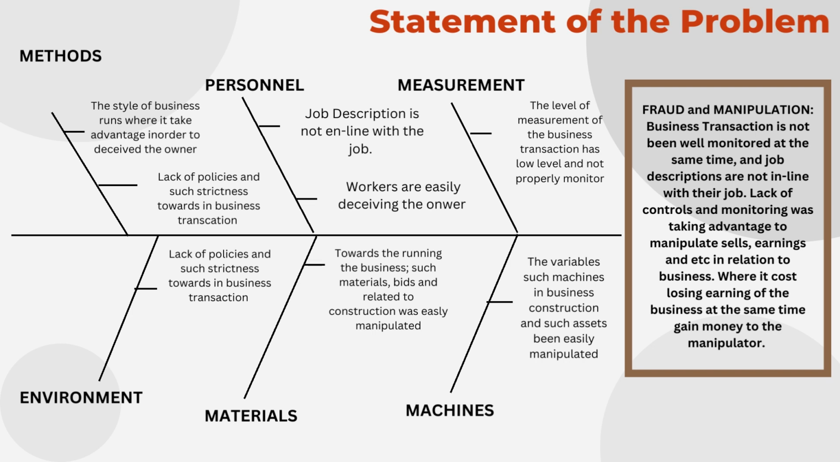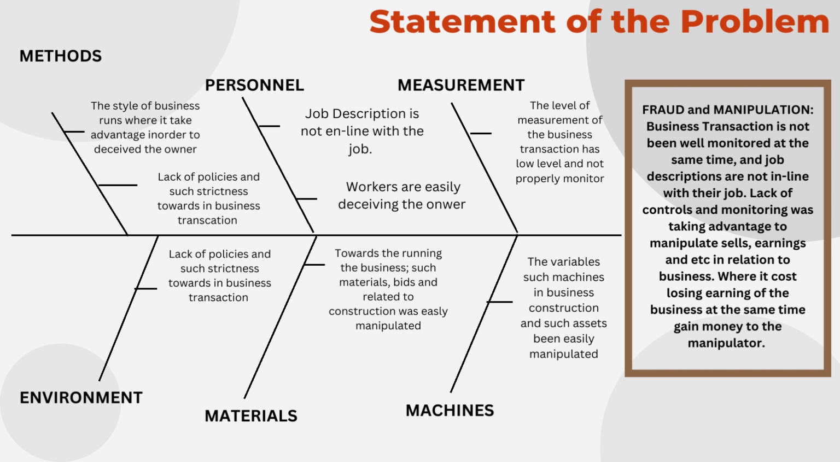Now for the methods, the emphasis here is that the business styles were taken advantage of and deceived by the owner, with a lack of policy and strictness towards the business transactions. For personnel, the job descriptions are not in line, there are overlaps, or workers are deceiving the owner itself. For the measurement, the business transactions have been at a low level and the process is not properly monitored. For the environment, there is a lack of policy strictness towards the business transactions.